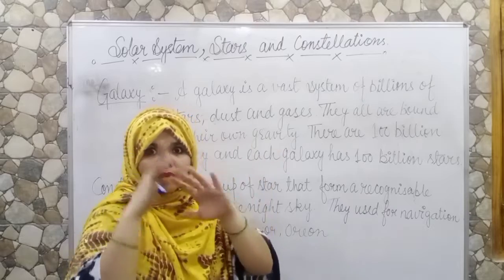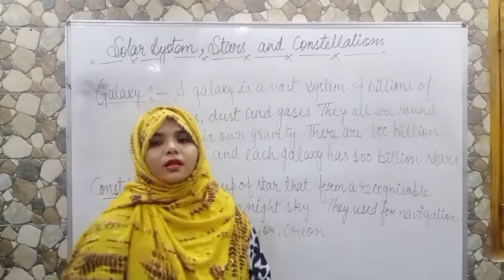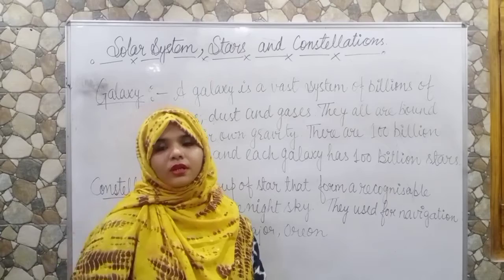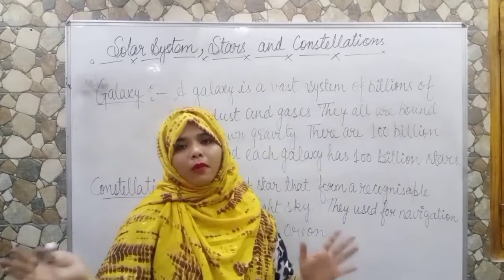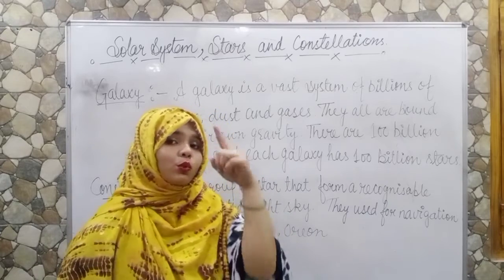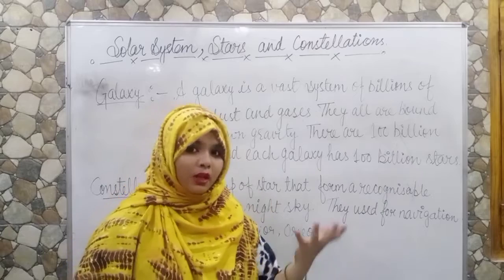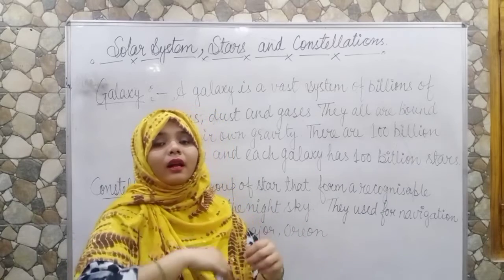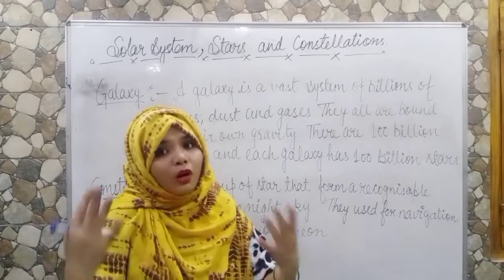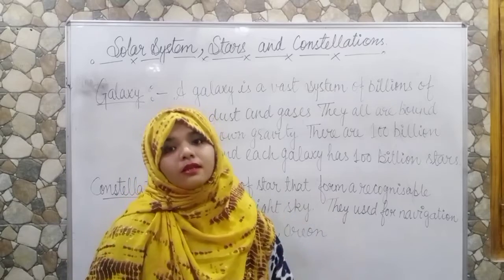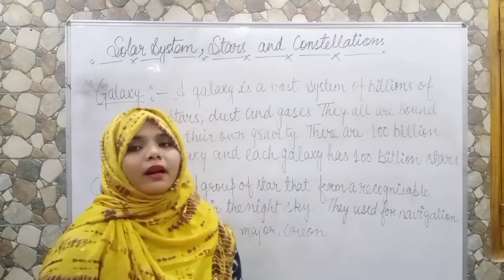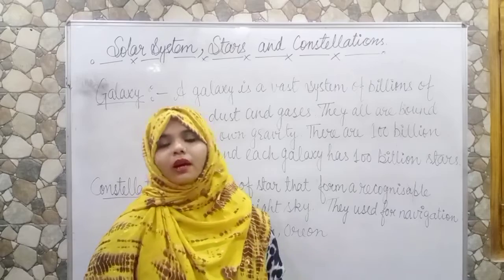Now can you imagine the whole universe? The size of the universe is beyond our imagination, because just one galaxy has 100 billion stars, and there are 100 billion galaxies in the universe. Our galaxy is known as the Milky Way.